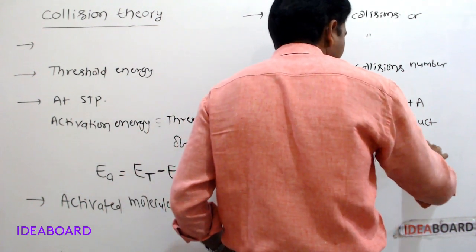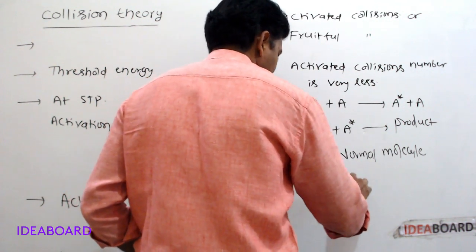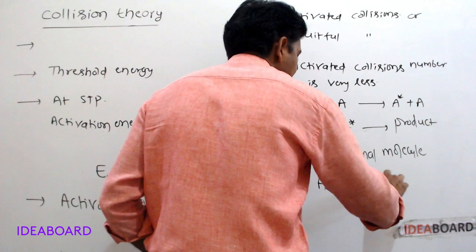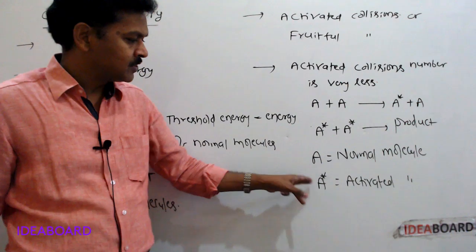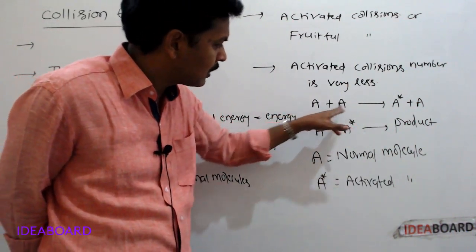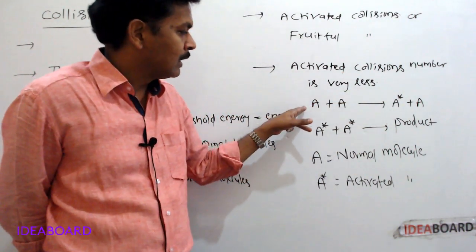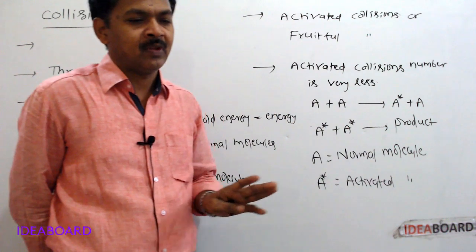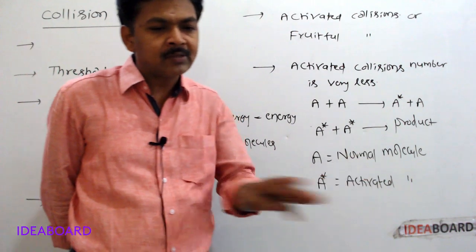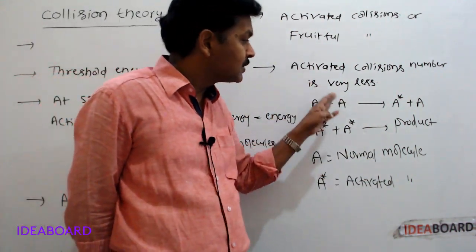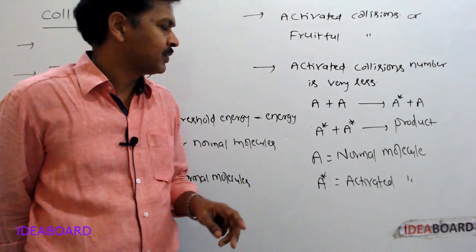A is normal molecule. A star is activated molecule. See, these two are normal molecules. Due to the collisions occurring between normal molecules, products will not form. This is normal collision. Due to all the collisions, products will not be formed. Reacting molecules must possess a minimum energy to form the products. That minimum energy is called threshold energy.